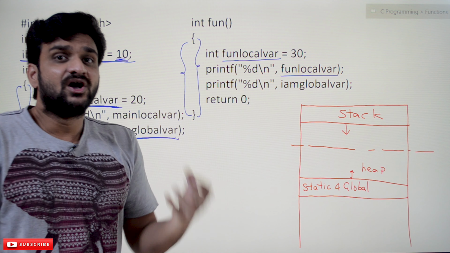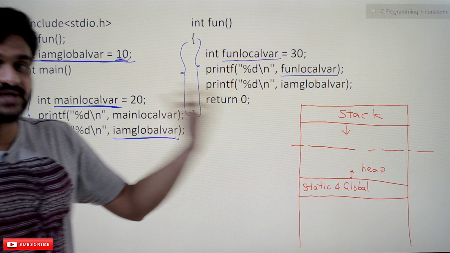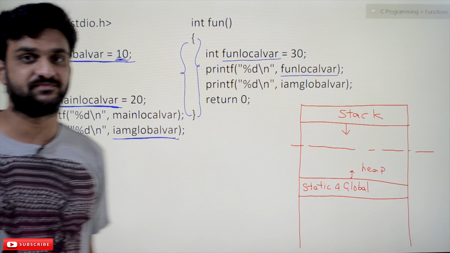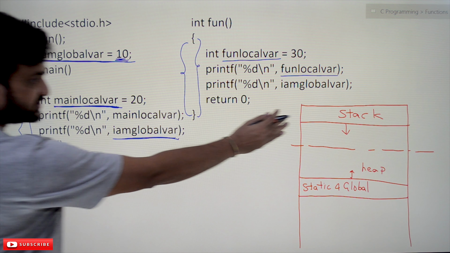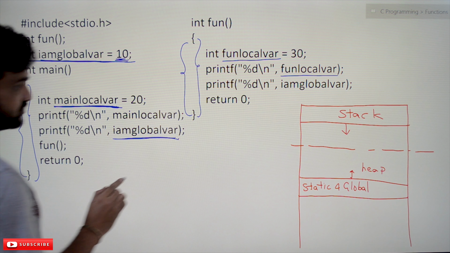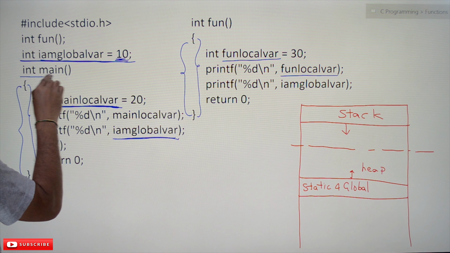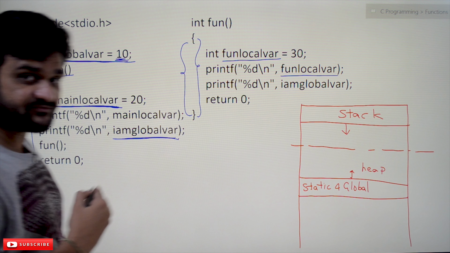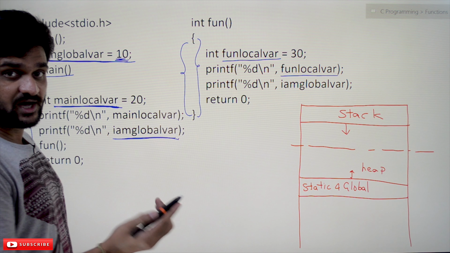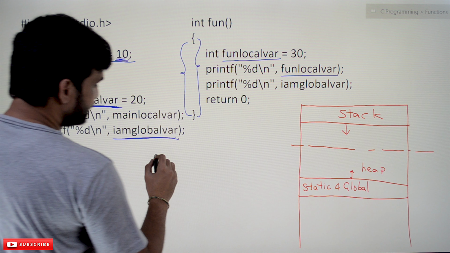Okay, so now how is it possible that some variables are local and some variables are global? Let's try to understand by using this process. By executing this program, as we have already discussed, whenever a function is called, a new activation record will get generated.